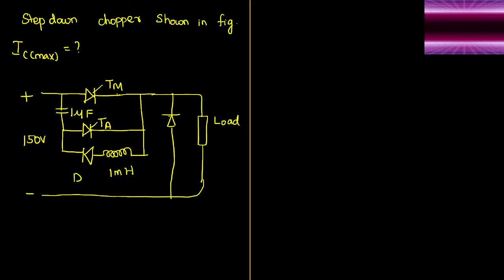4.743 ampere. Very good, Rajesh. Good. I just wanted to know the name of this circuit. What type of commutation technique have people used here?